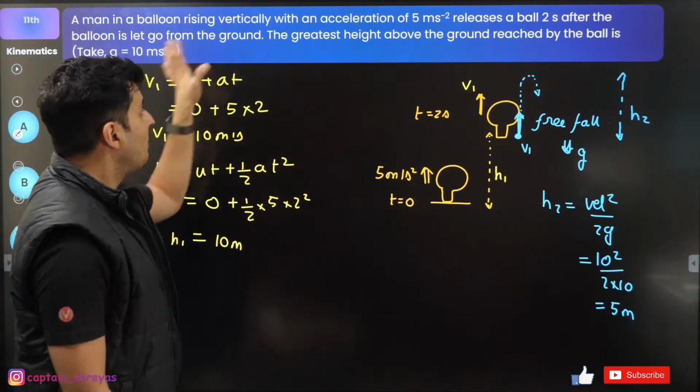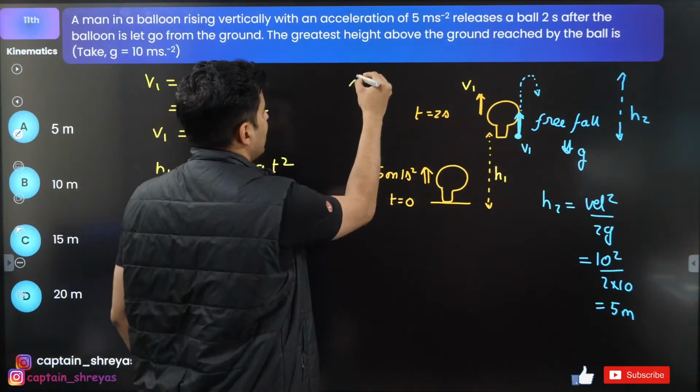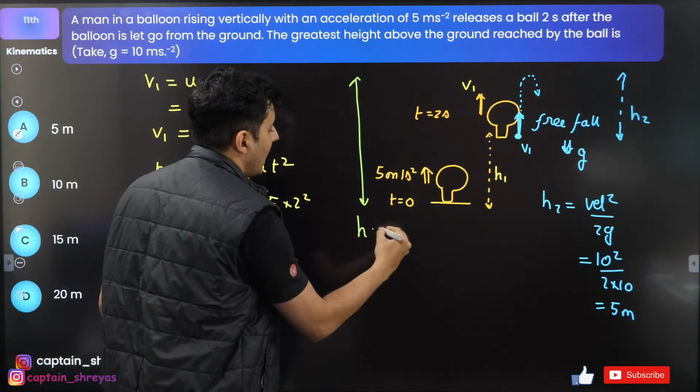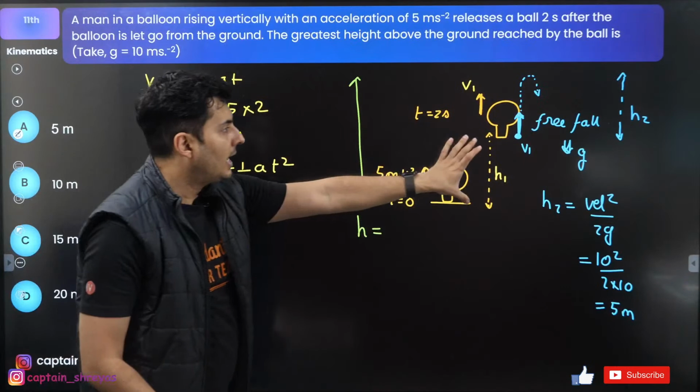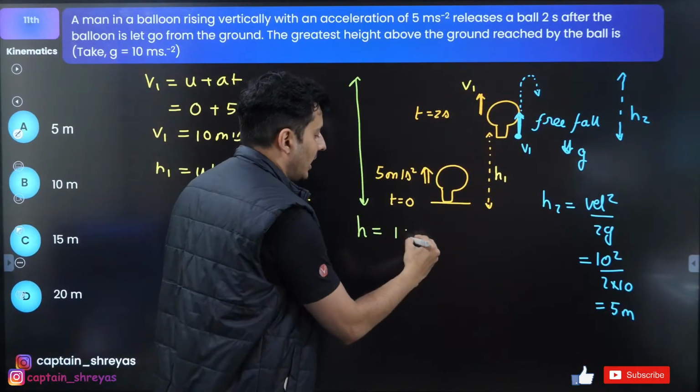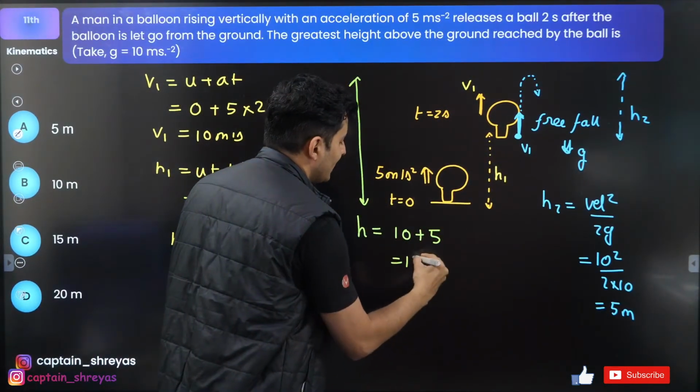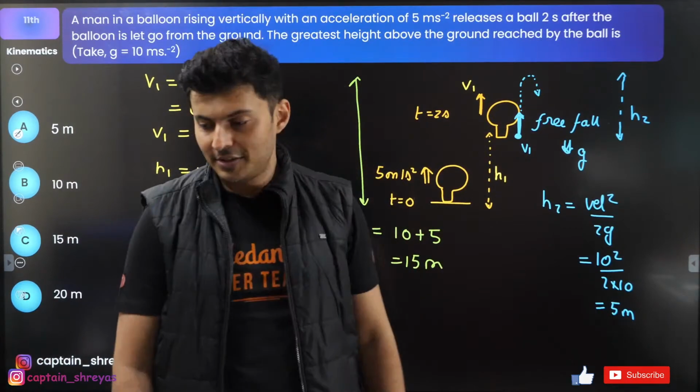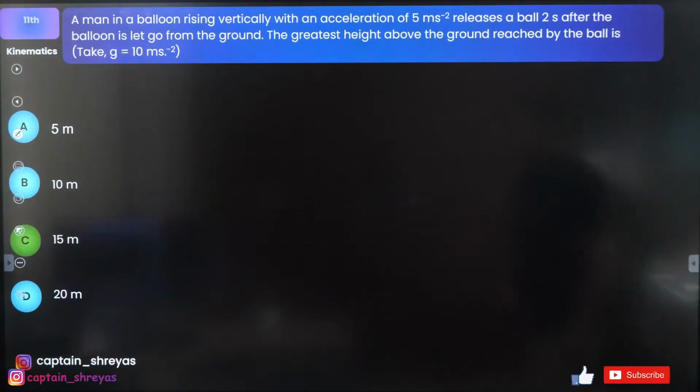But that is not the question. The question is, what is the maximum height, the total height? This height is this 10 plus this much. So 10 plus 5, which means it is 15 meters.